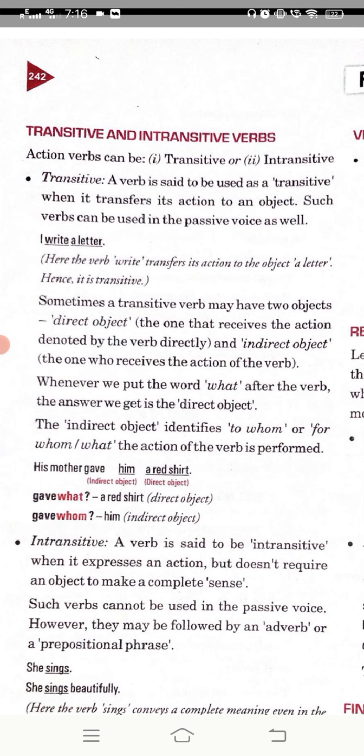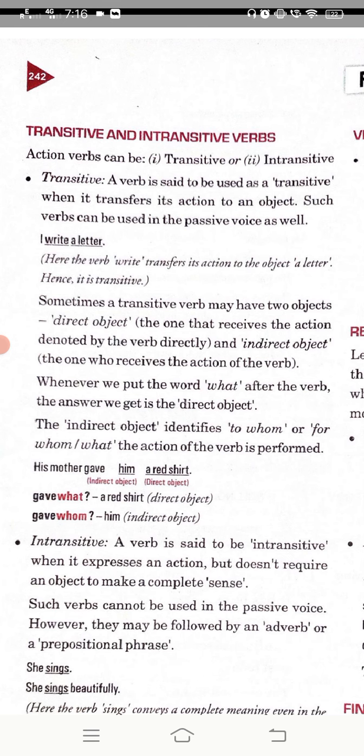So it means that verb is your transitive verb. Suppose I am giving you an example: I write a letter. So writing is your verb. And what you are writing, a letter, is your object. So when your verb makes an effect on an object, that is your transitive verb.